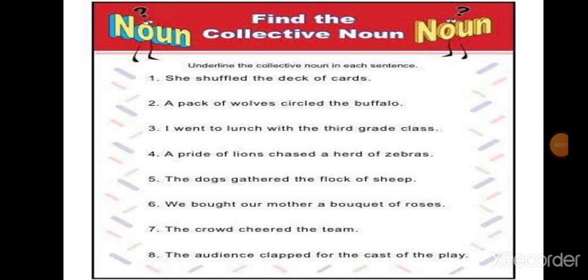Seventh. The crowd cheered the team. Here, how many collective nouns are there? Think and say. Yes, here there are two collective nouns. One is crowd and second is team. Crowd means group of people cheering the team. Team can be any group of players.